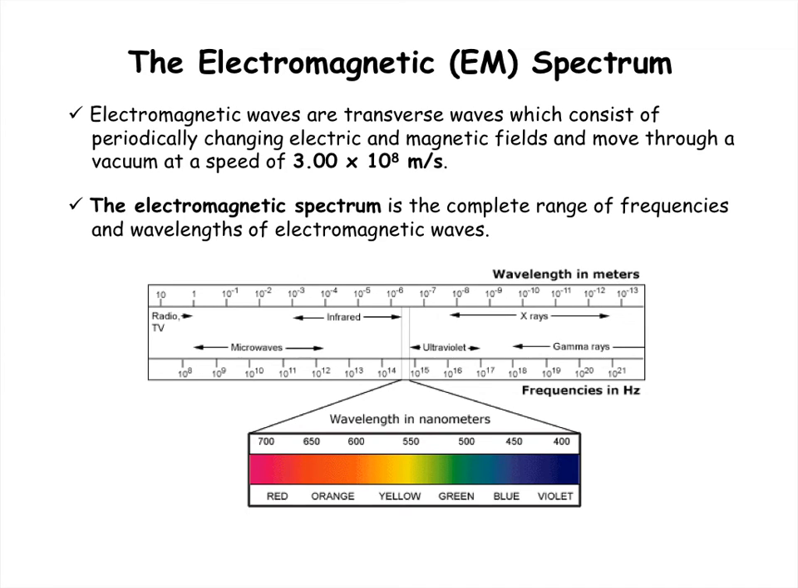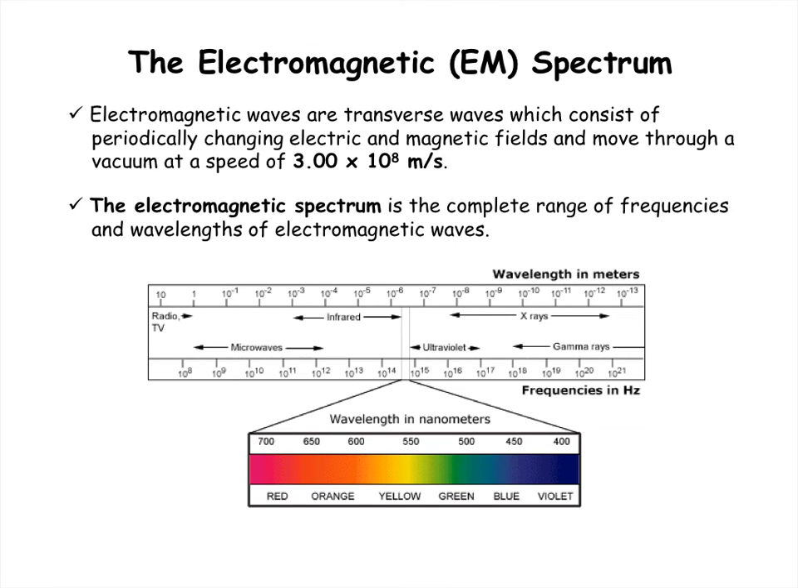Now, there are many different types of electromagnetic waves, and so we have a spectrum here. On the top part of the spectrum, you'll see wavelength in meters, and on the bottom, you'll see frequencies in hertz. And you'll see lots of different types of waves. We'll start here on the left side with electromagnetic waves that have a large wavelength and a low frequency. So here are your radio and TV waves, largely used for communication.